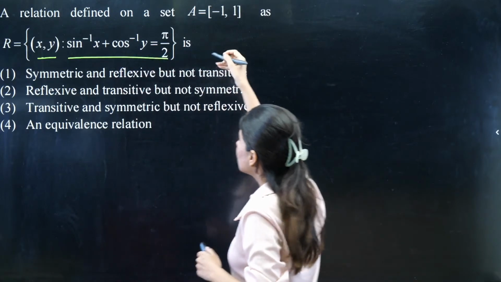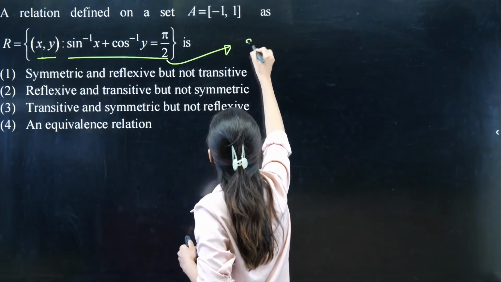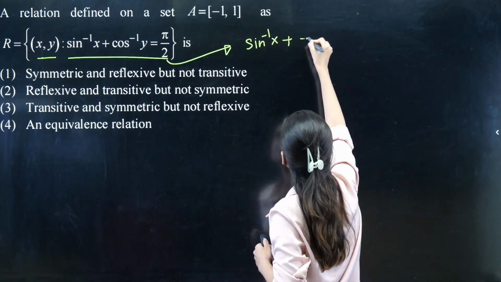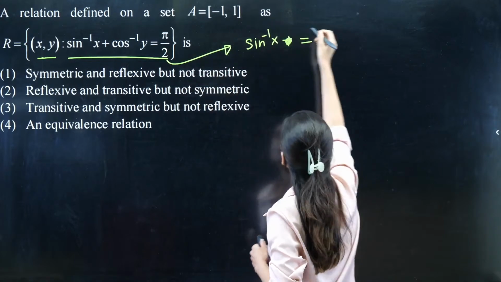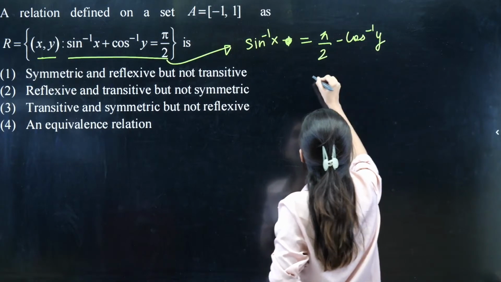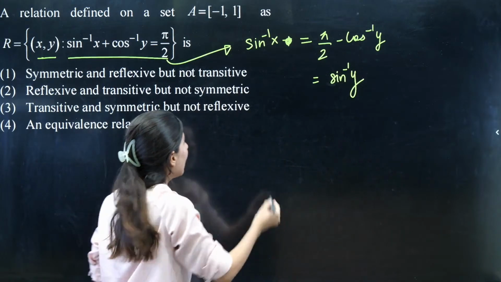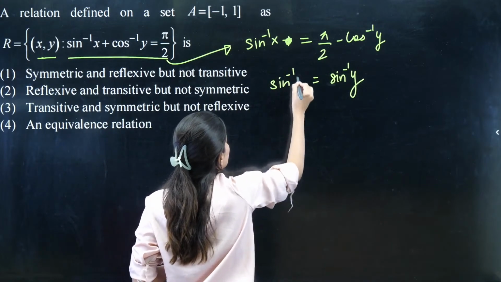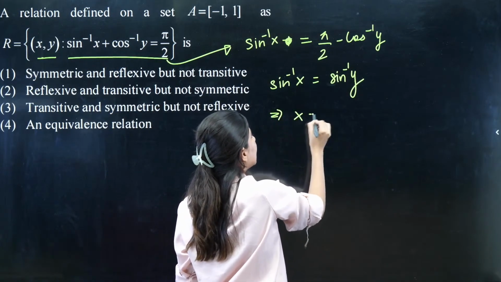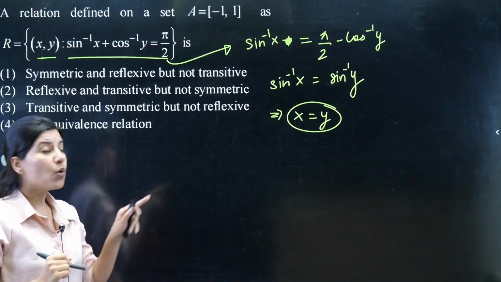Okay. Alright. So sin inverse x plus cos inverse y is equal to pi by 2. So it would be sin inverse x plus pi by 2 minus cos inverse y, where the equal to plus will be gone. Pi by 2 minus cos inverse y is sin inverse y, you know the inverse trigonometric formula. And this is your sin inverse x. Now, sin inverse x and sin inverse y are equal. This implies that x and y both are equal.